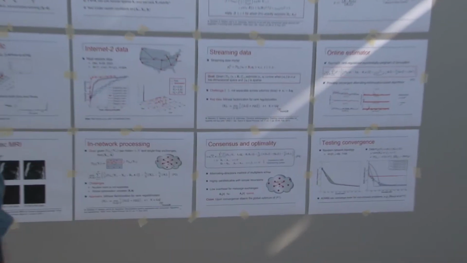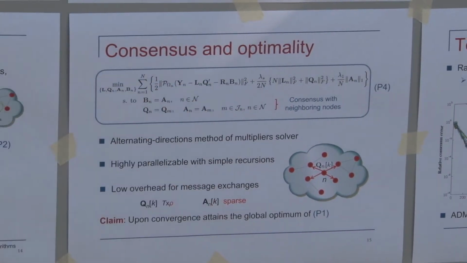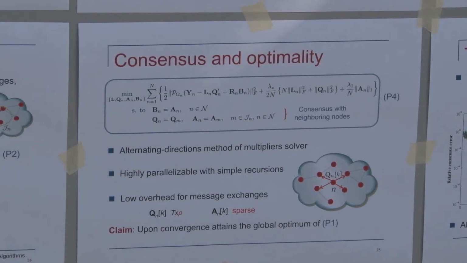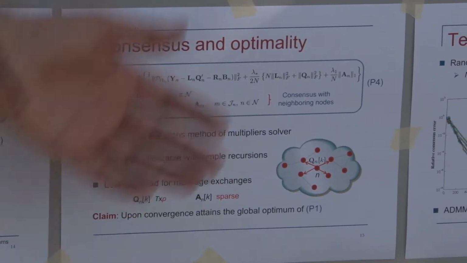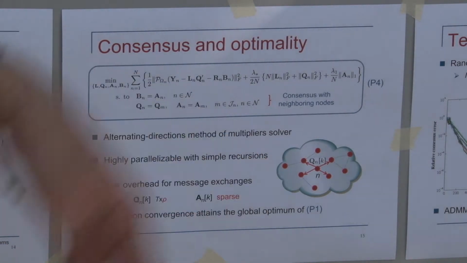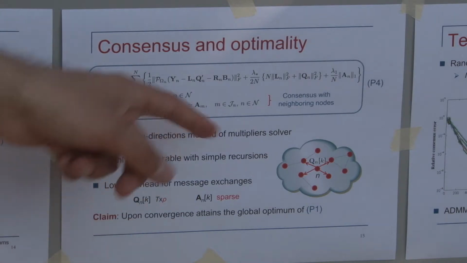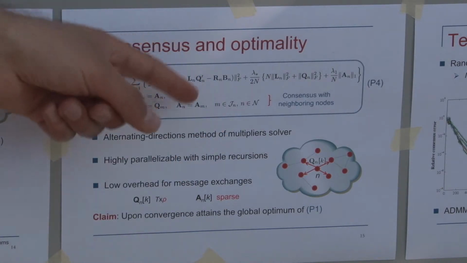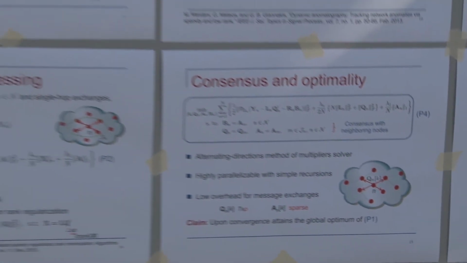One nice thing about this distributed algorithm is that although problem P4 is non-convex, after making it separable, we have proved that under certain mild conditions, if the ADMM algorithm that we use to solve this problem converges, then it goes to the global optimum of the original batch problem.